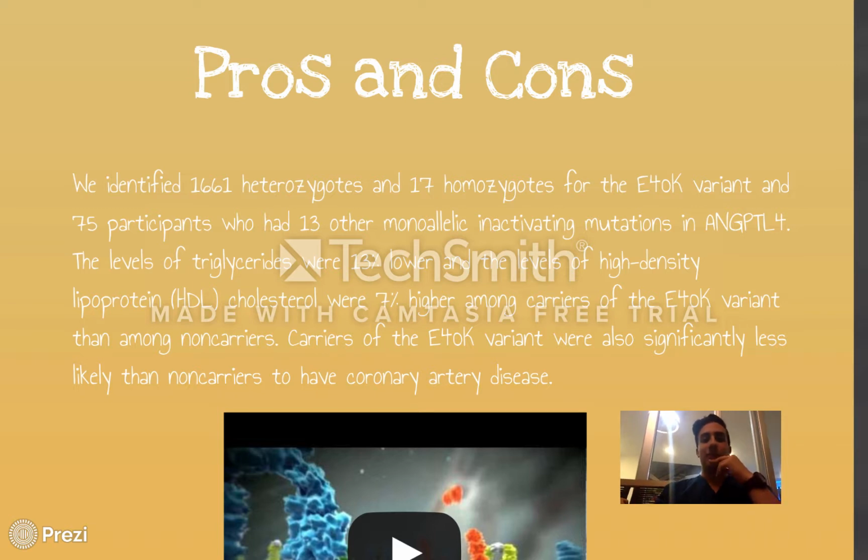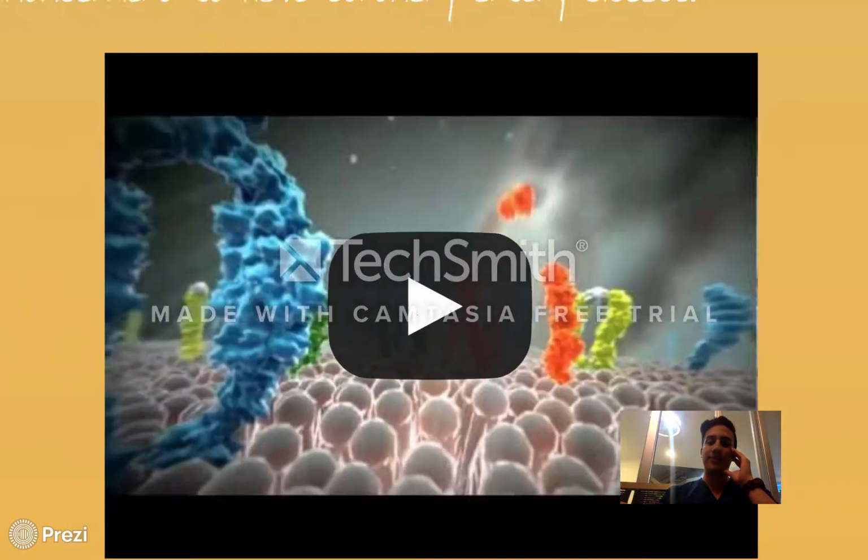The levels of triglycerides were 13% lower, and the levels of high-density lipoprotein cholesterol were 7% higher among carriers of the E40K variant than among non-carriers. Carriers of the E40K variant were also significantly less likely than non-carriers to have coronary artery disease.